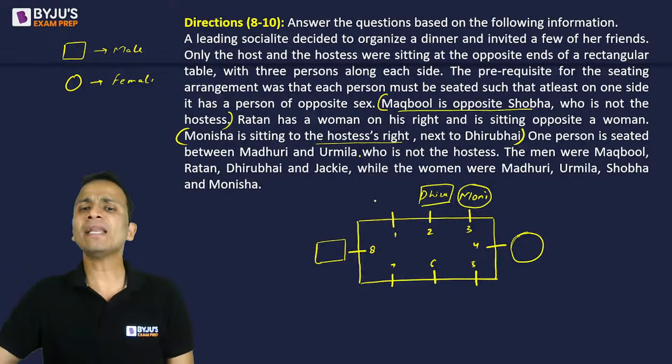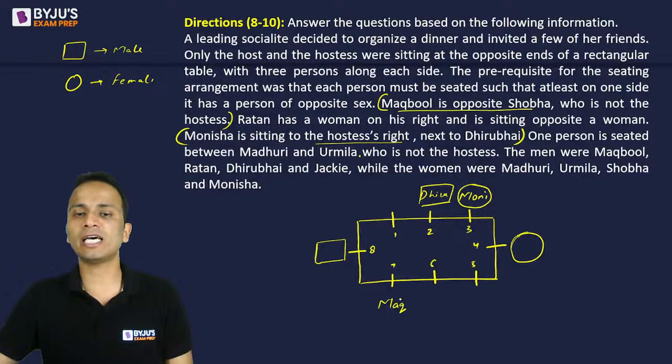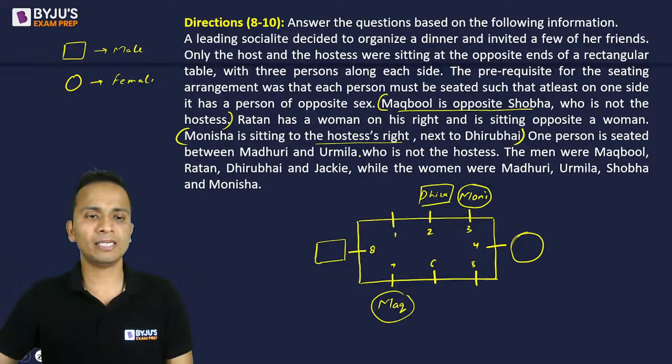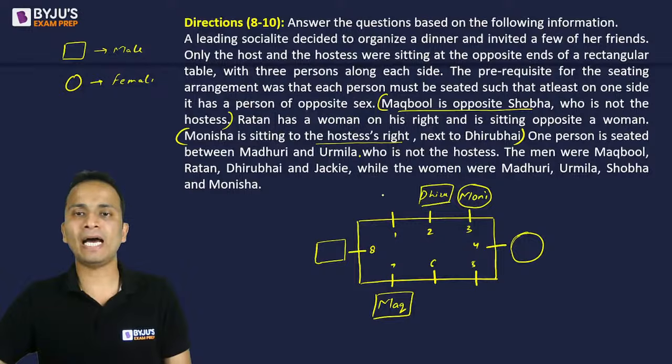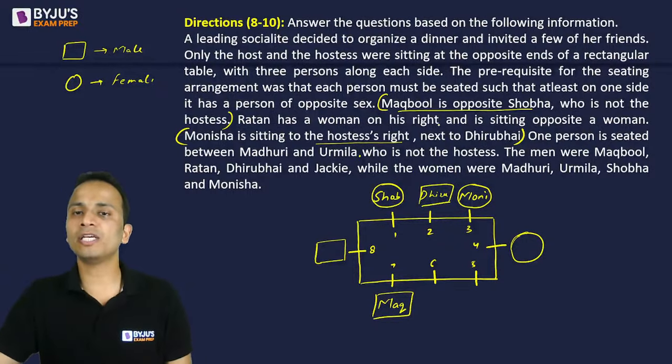Okay. Now can Maqbool sit at chair number 1? Maqbool is male and chair number 1 has males sitting on both sides. So Maqbool cannot sit at chair number 1. So Maqbool has to sit at chair number 7 and the gender for Maqbool is male. So I'll put a square here and Shobha will sit here. So Shobha, a female, will sit here. Done? Okay.